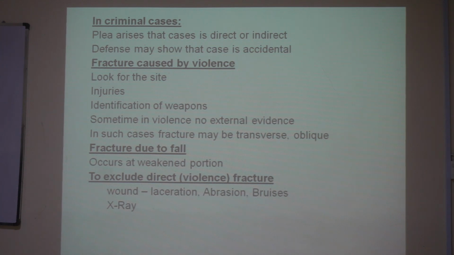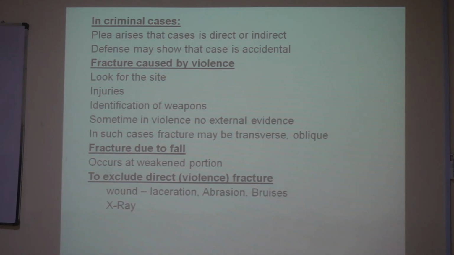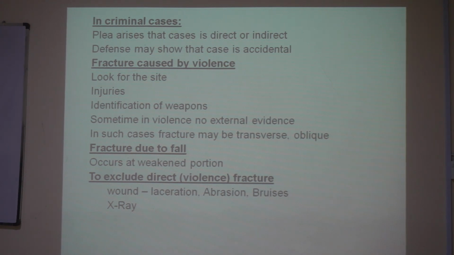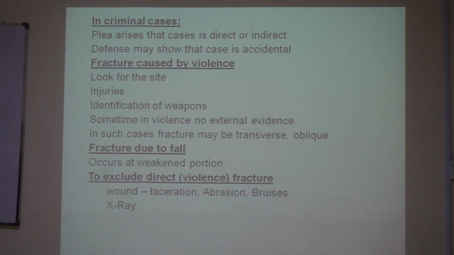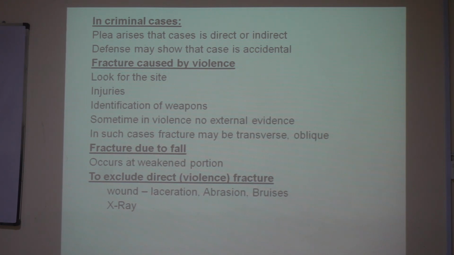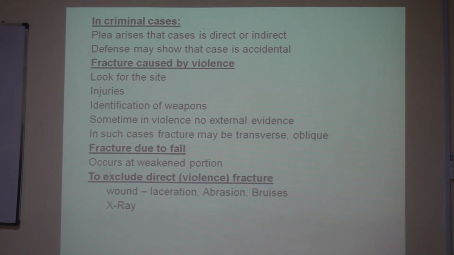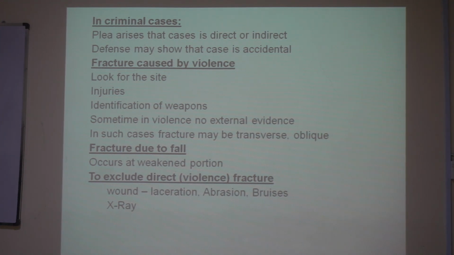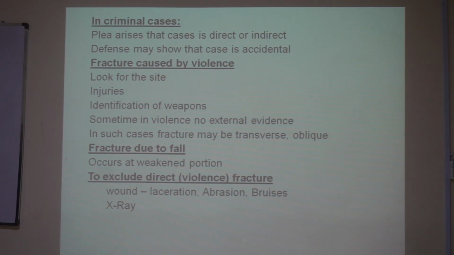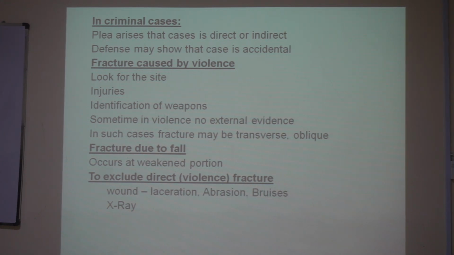Sometimes in the court, the plea arises by the defense that these cases are either direct or indirect. So you have to tell that direct is due to the violence, indirect due to the fall or some pathological fracture, or already the bone is diseased, osteoporosis हो चुकी होती है, और मामूली गिरने से या चोट लगने से फ्रैक्चर हो जाती है. तो कोर्ट में plea arise and you have to explain about the fracture.